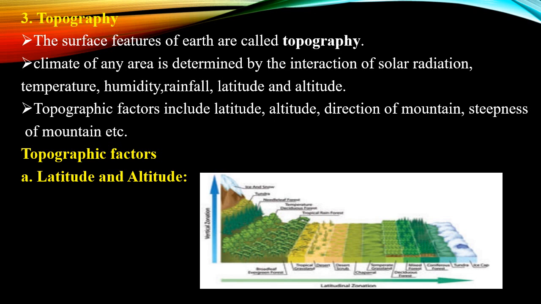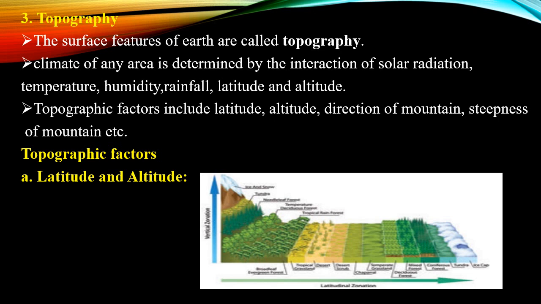When we go to the equator, due to continuous rainfall, we can see the tropical evergreen forest, but at the same time in the polar region lichens are present. So there will be a difference in vegetation. In the same way, the height of the place also makes a variation in vegetation.